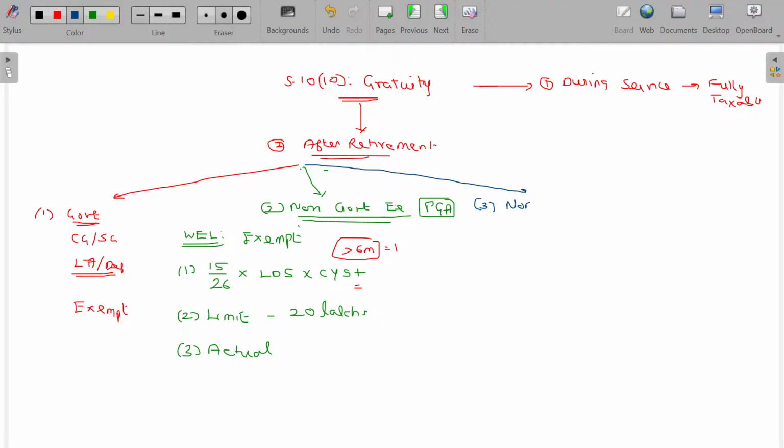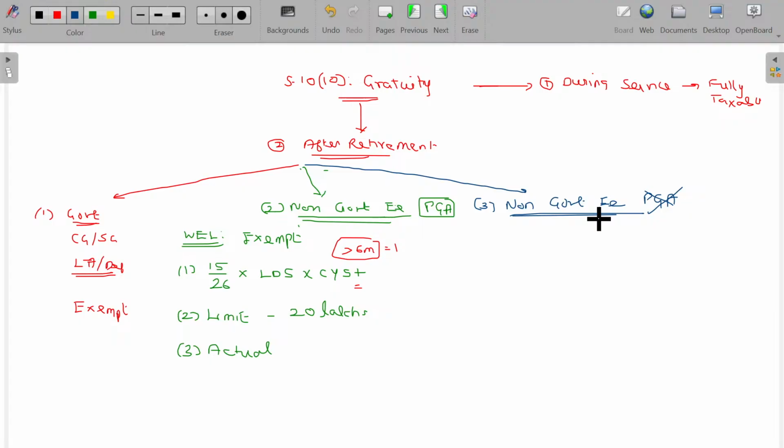In the third case, non-government employee, payment of gratuity act not covered. The amount offered by the employer to the employee is named as gratuity, a gracious payment for the retirement. He has to live his life happily during retirement, right? The employee has rendered long years of service to the employer.